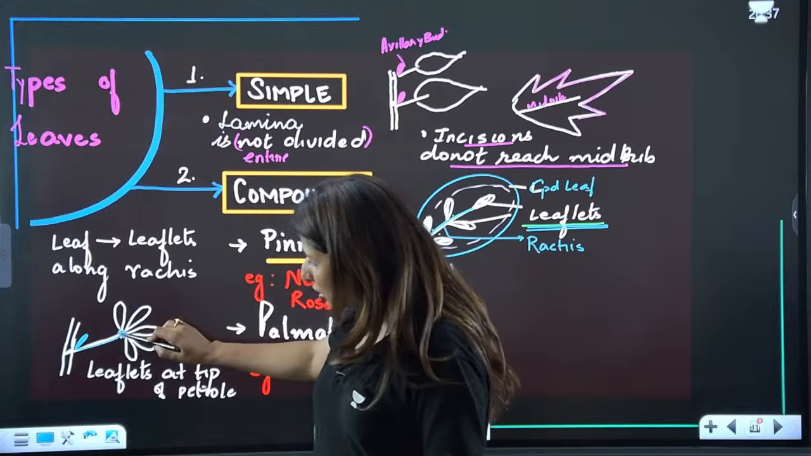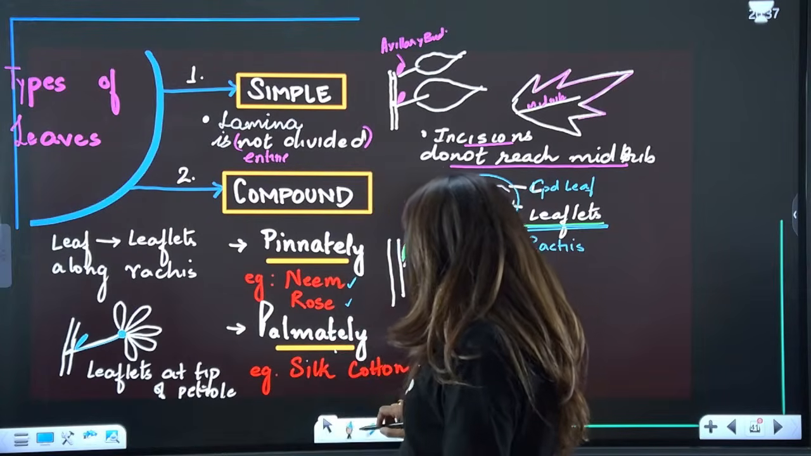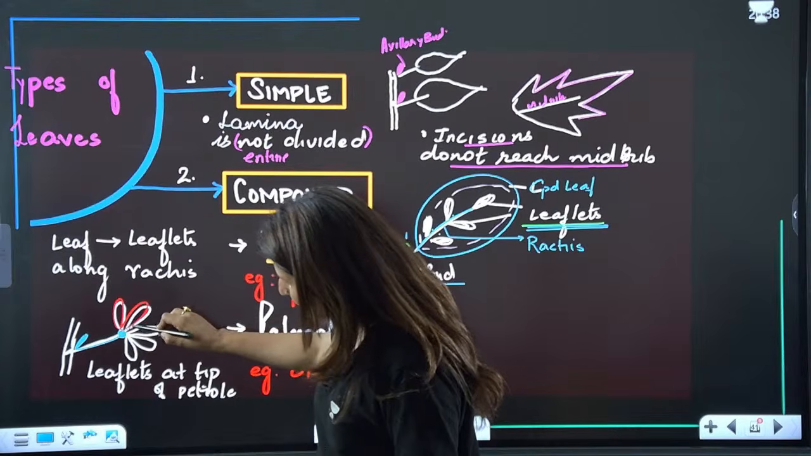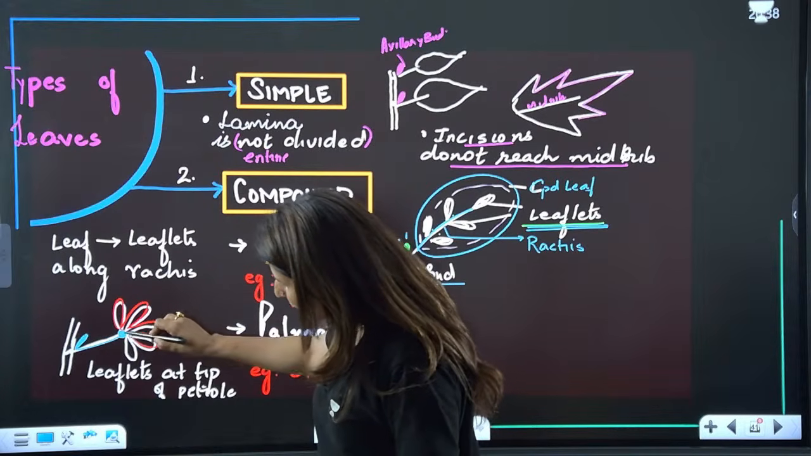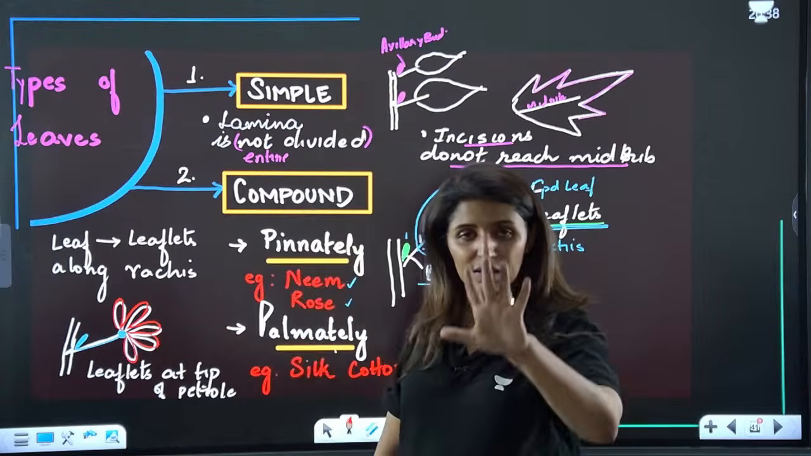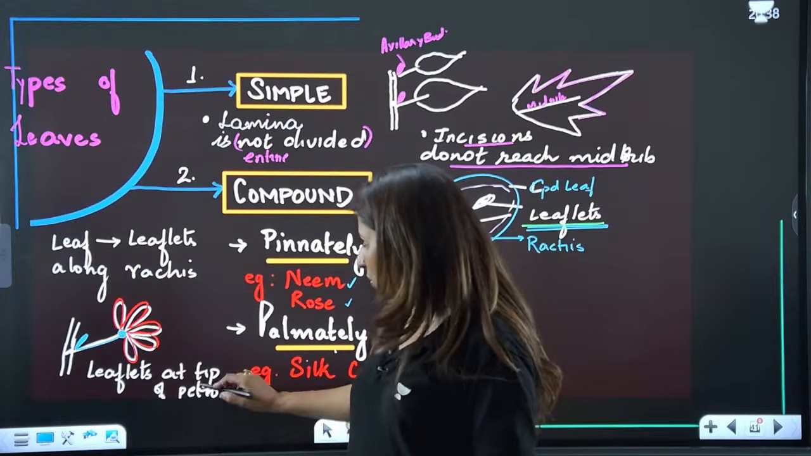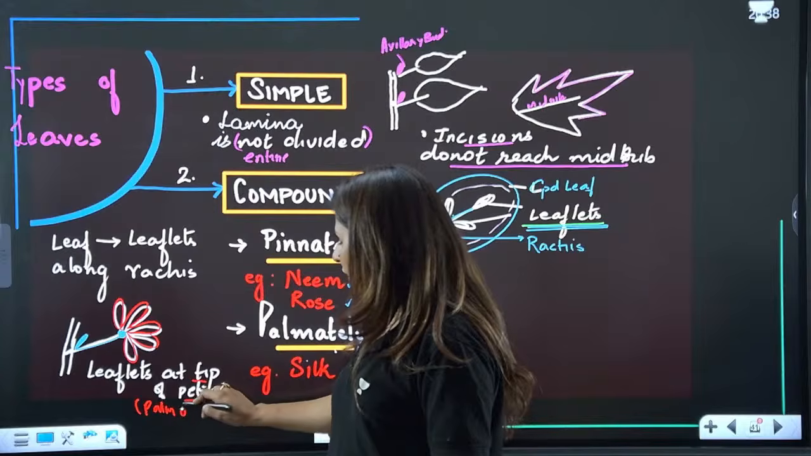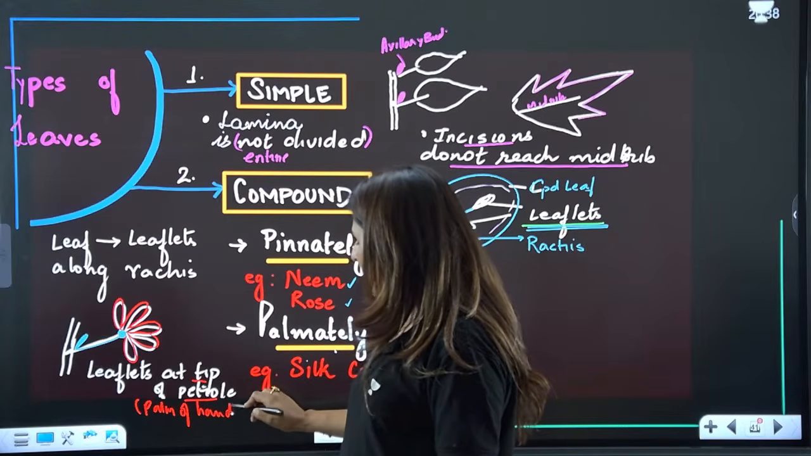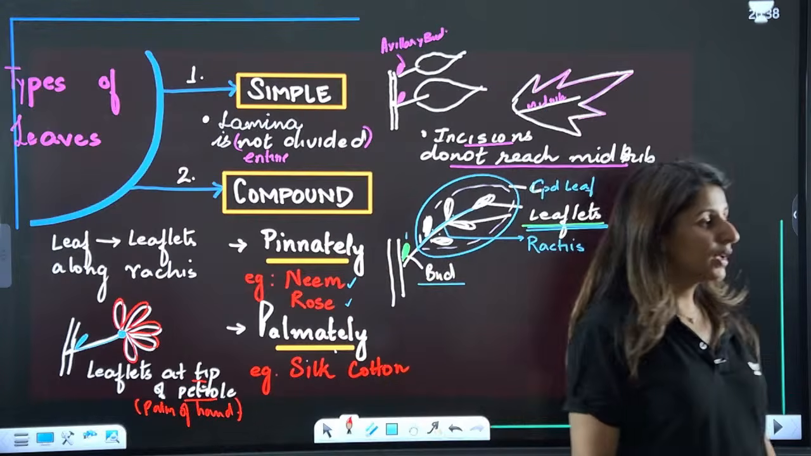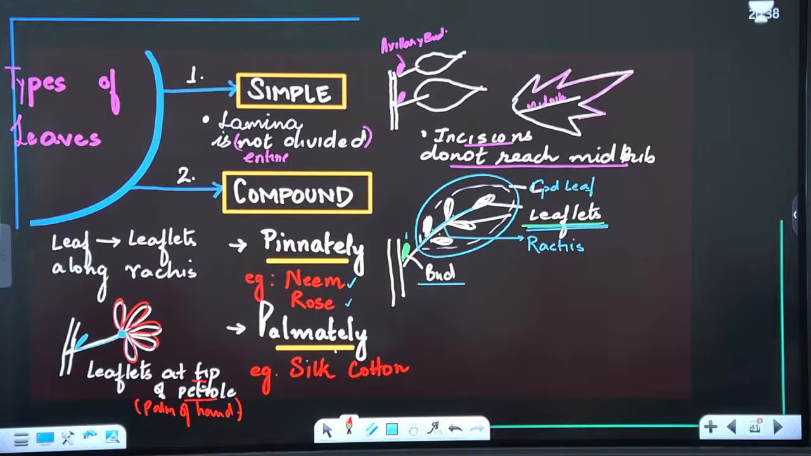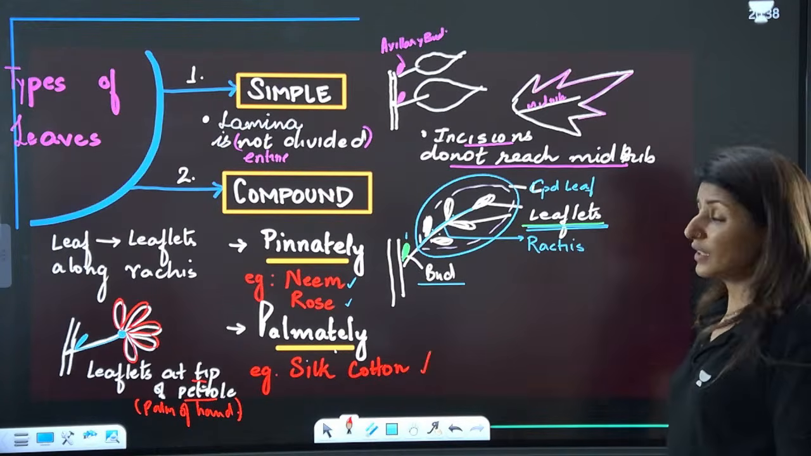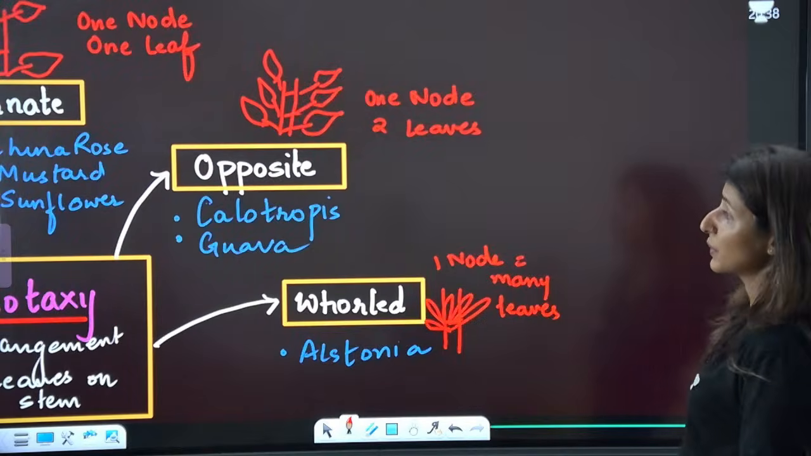So this is the stalk, tip of the petiole, and all the leaflets have arranged themselves at the tip of the petiole like a palm of the hand. That is why we call it palmately compound. What do we call it? We call it palmately compound. Please tell me these points are clear. And the example is silk cotton. The examples are very, very important in this chapter.